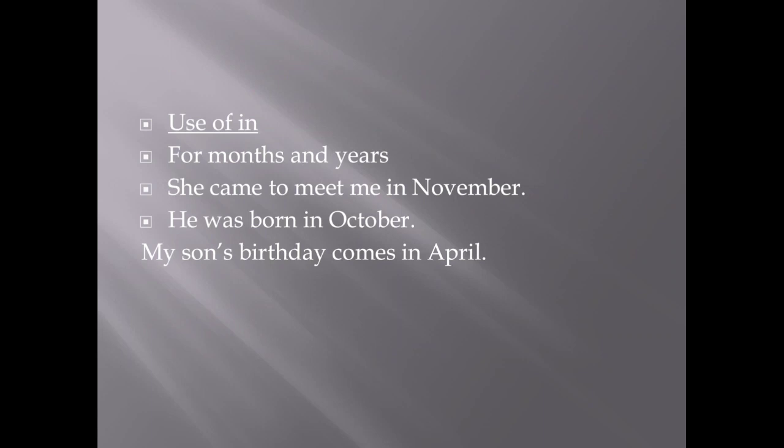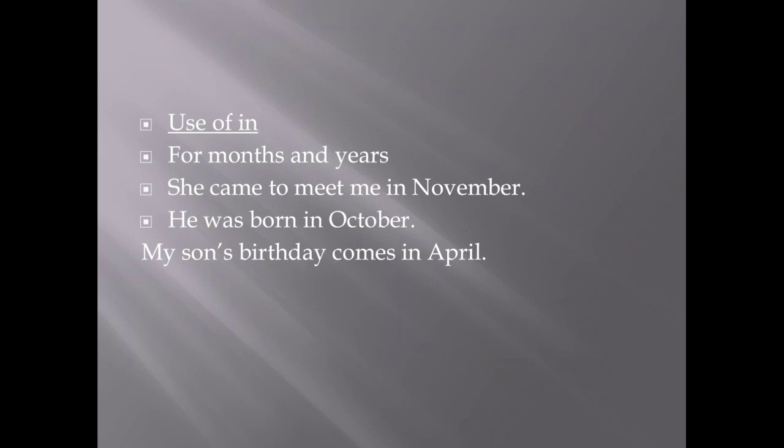Another example is he was born in October. Again the same example. The name of month is mentioned here. We can take another example like my son's birthday comes in April. So with all these 3-4 examples, we can understand that for months we have to use preposition in sentences.